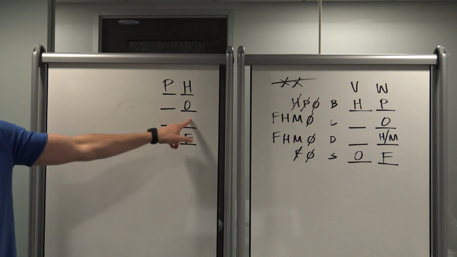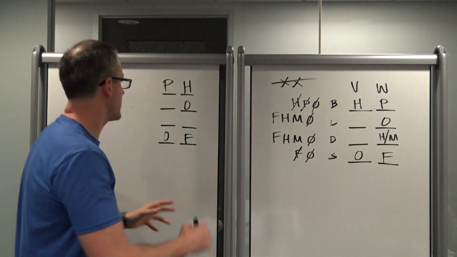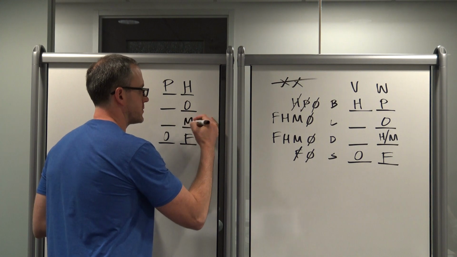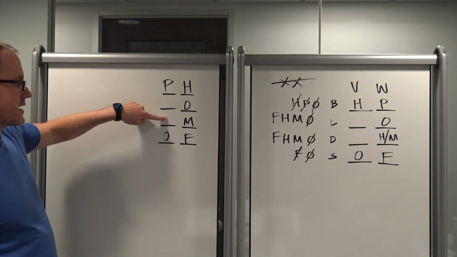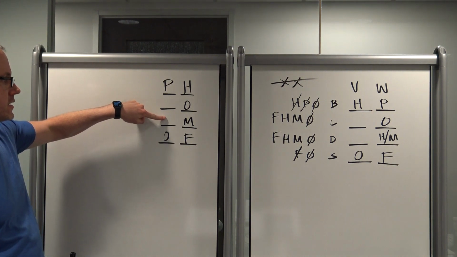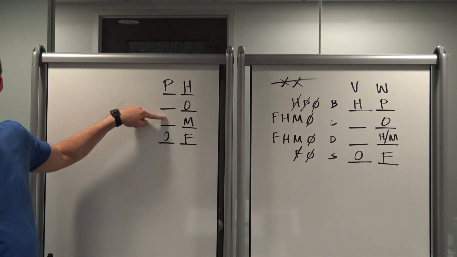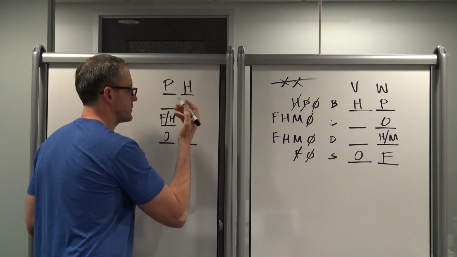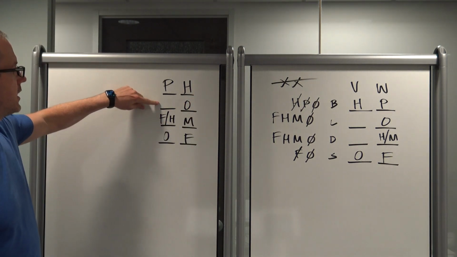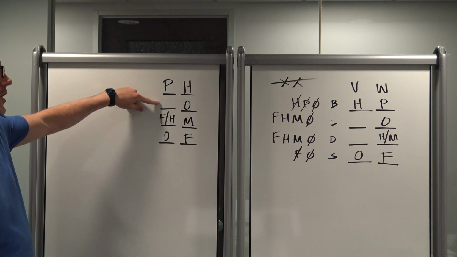Yeah, this has to be M, right? Because this is either H or M, but now it's M because H is already taken up. Okay. What's left over here? F or H, right? I could create worlds, but we're pretty much done, so I'm just gonna stop. What's here? Oh, F or H.